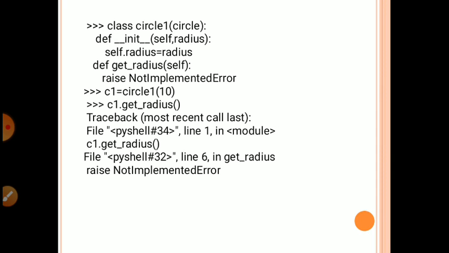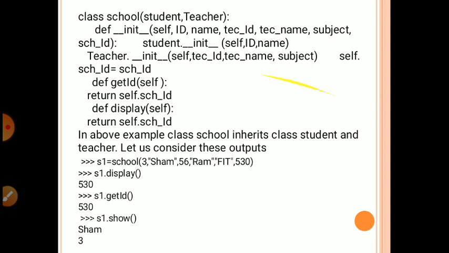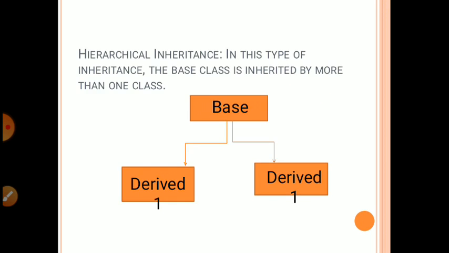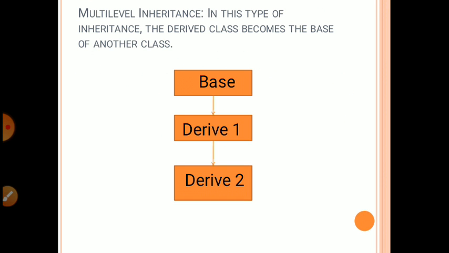So now let's revise. Inheritance is an object oriented mechanism in which a new class is derived from already defined classes. The derived class is known as the subclass or child class, and the pre-existing class is called the parent class. Single level inheritance is the simplest type of inheritance: there is only one base class and one child class. In multi-level inheritance, there is one base class which is derived by one child class, and this child class is derived by another child class.